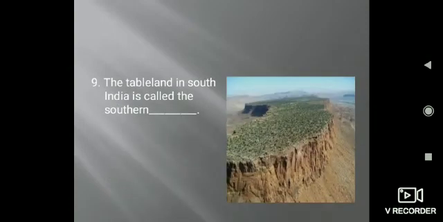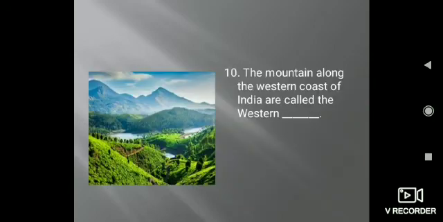Next is the tableland in South India, called the southern dash, and the answer is plateau. Plateau is a high land that has a flat upper part. So southern plateaus are also called the peninsular plateaus. 10th is the mountain along the western coast of India, called the western dash. So the answer is Ghats.